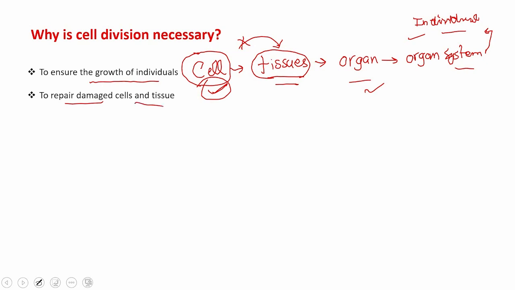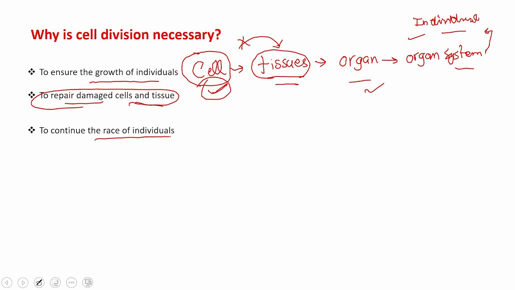Whenever there is a cut or wound in our body, it means the cells at that wounded place have been damaged. So, new cells immediately begin to form to cover this loss. If no cell division had taken place on that wounded place, our wound would never be healed. So, to repair damaged cells and tissues, cell division is necessary. The third very important and basic purpose of cell division is to continue the race of individuals. It means to continue the generations.